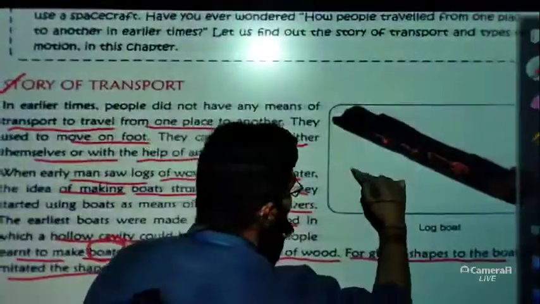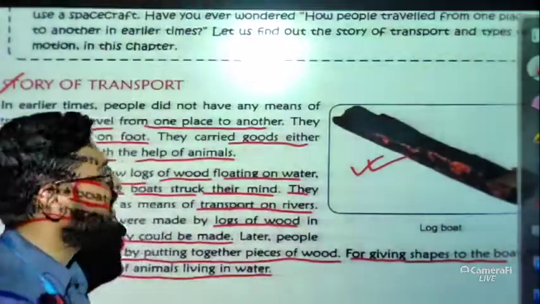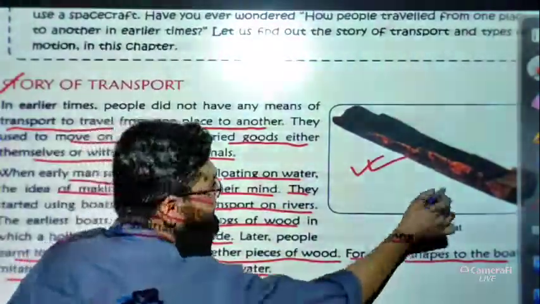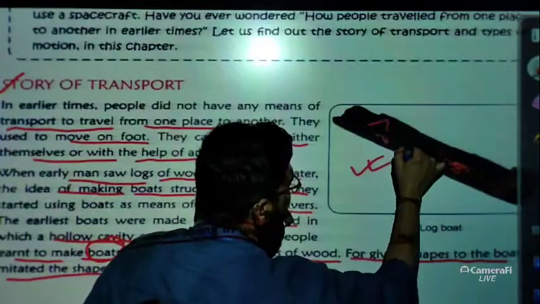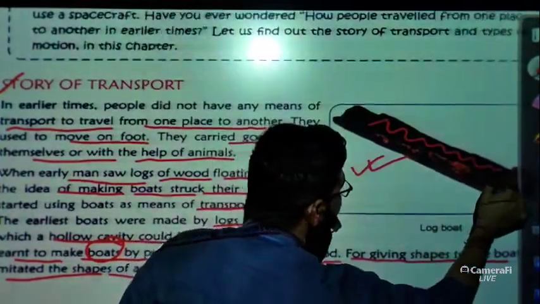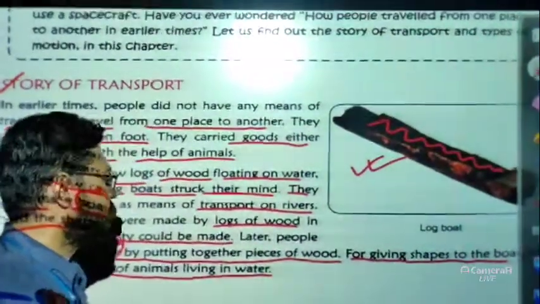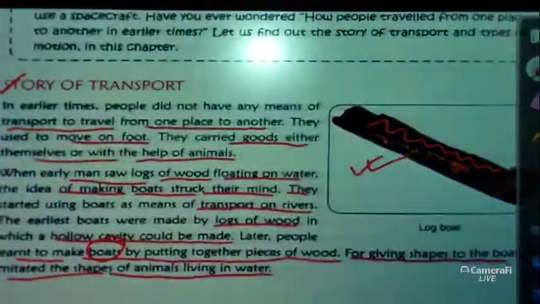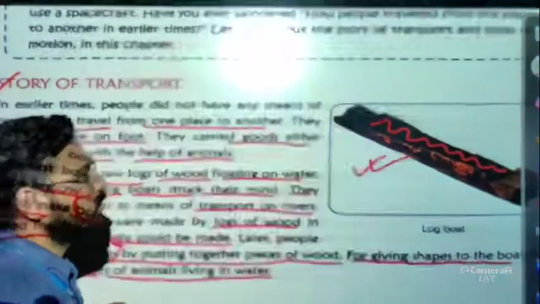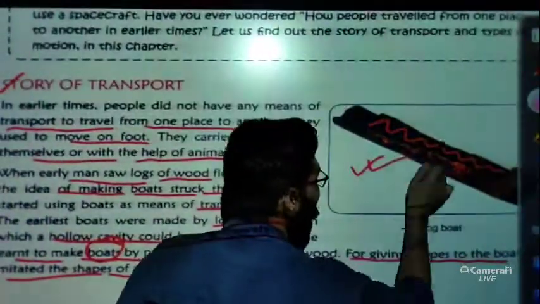Now we can see here the structure of a log boat. You can see here the hollow space. This space, I am marking here, is the hollow space, and this is made of wood. So this is the very introduction part of the chapter. I hope it is clear to you. Nothing is there, very simple, very easy.